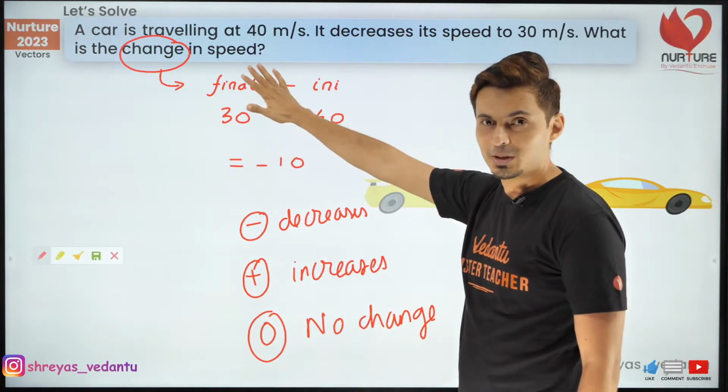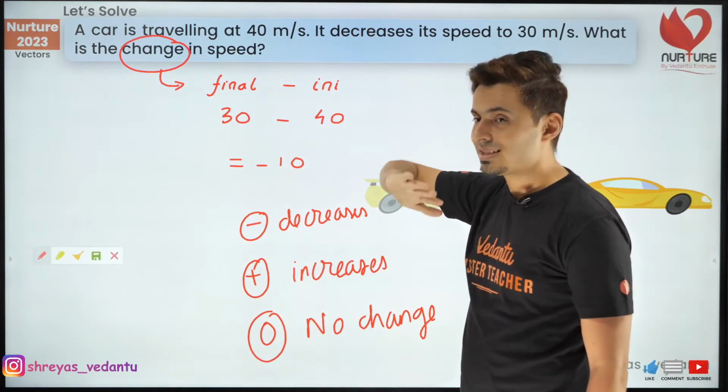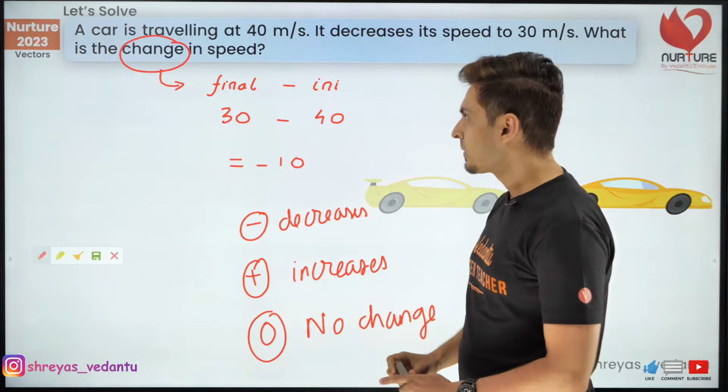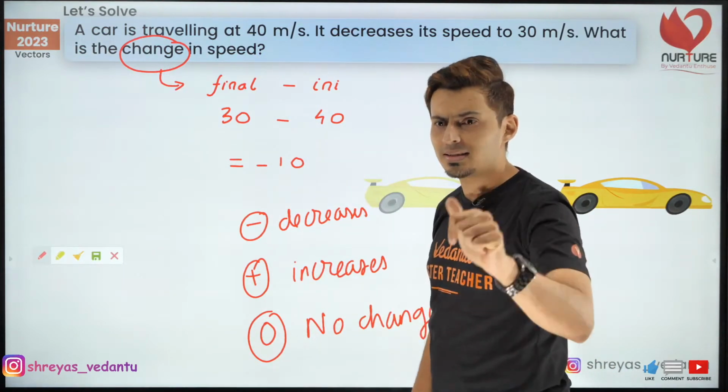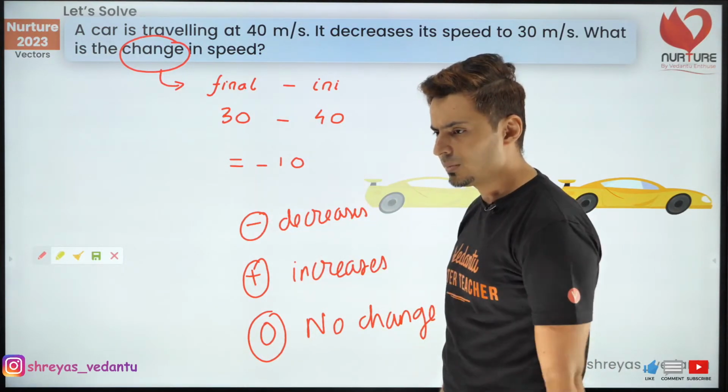That's why we are talking about this problem, because our today's topic is itself vector subtraction. But is speed a vector or a scalar? Come on guys, answer in the chat box.